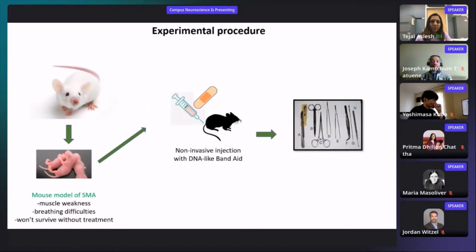Next slide. The experimental procedure for my project involves using a mouse model which has SMA.